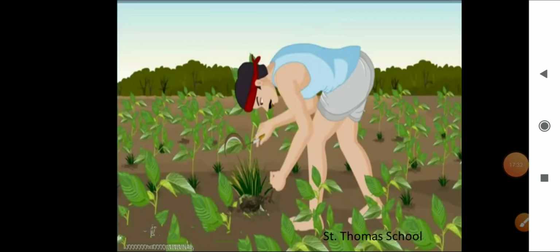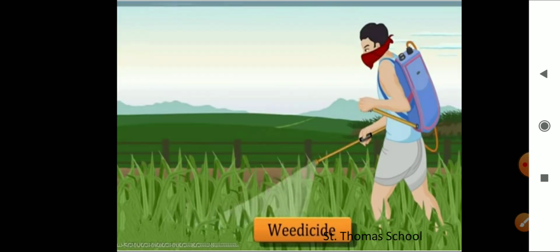So weeds are also controlled by using certain chemicals called weedicides. You can see here how this farmer is putting these chemicals on the field, right? So this type of control by certain chemicals we call weedicides. These are sprayed in the fields to kill the weeds, so they do not damage the crops. They will just kill the unwanted germs over there, whichever is present.